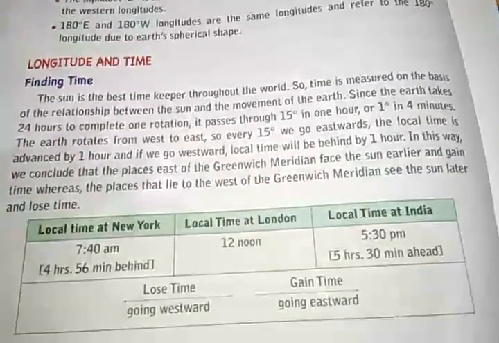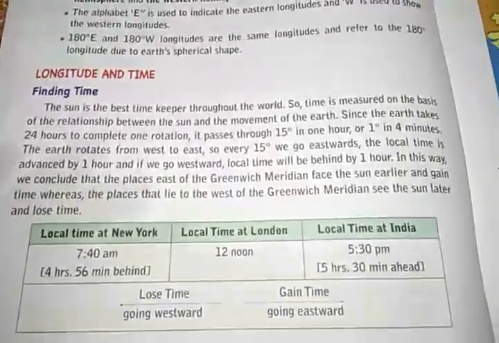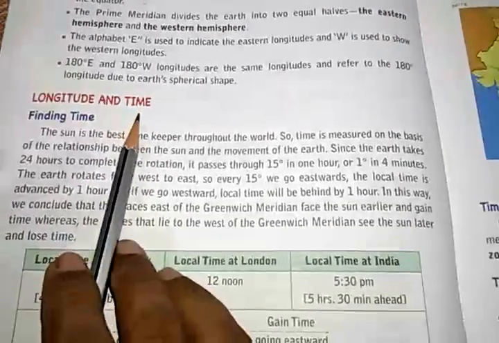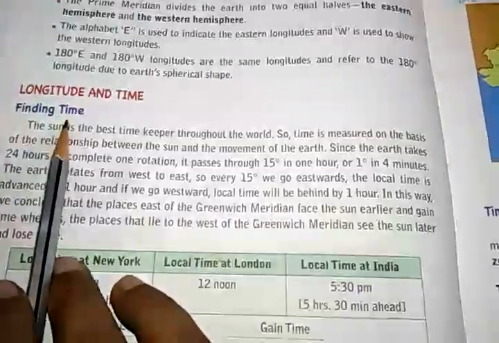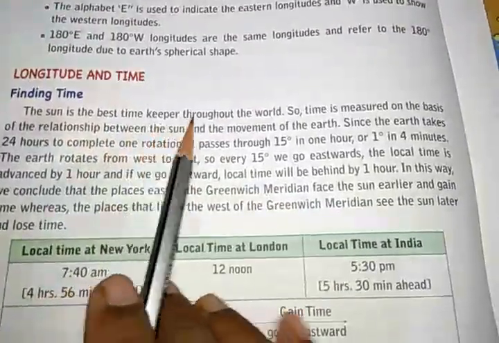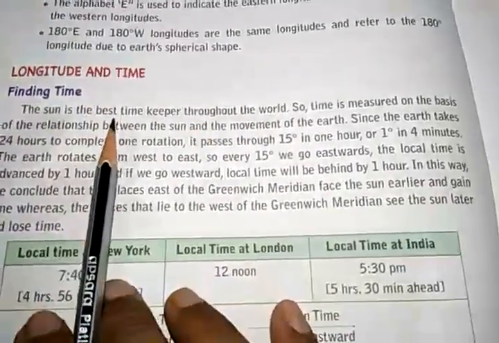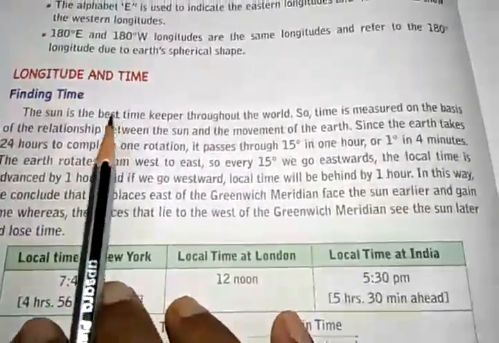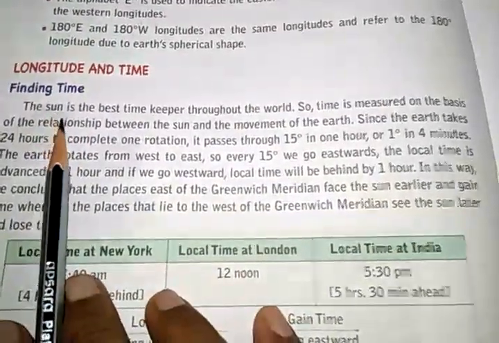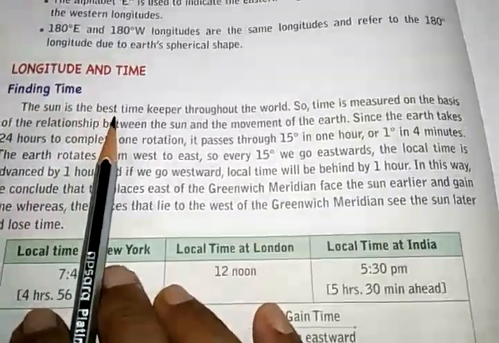Good morning, students. Today in class 5 history, we will be discussing longitude and time, that is, how to find time. The sun is the best timekeeper throughout the world. During ancient times, when we did not have a watch or clock, people used to find the time by seeing the sun's position in the sky.